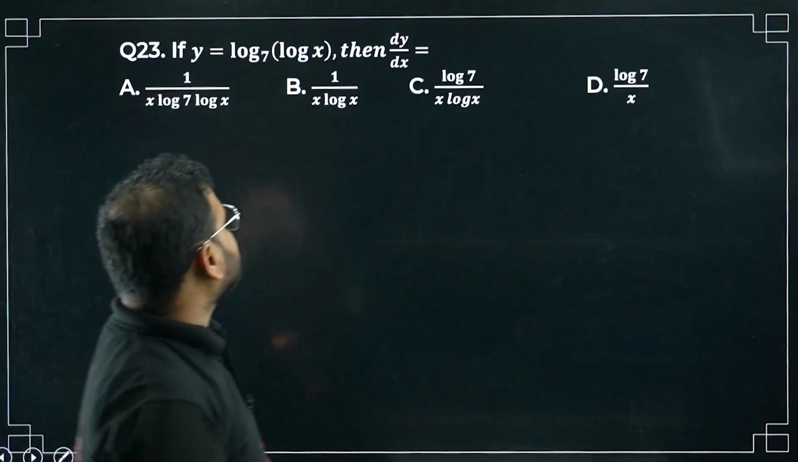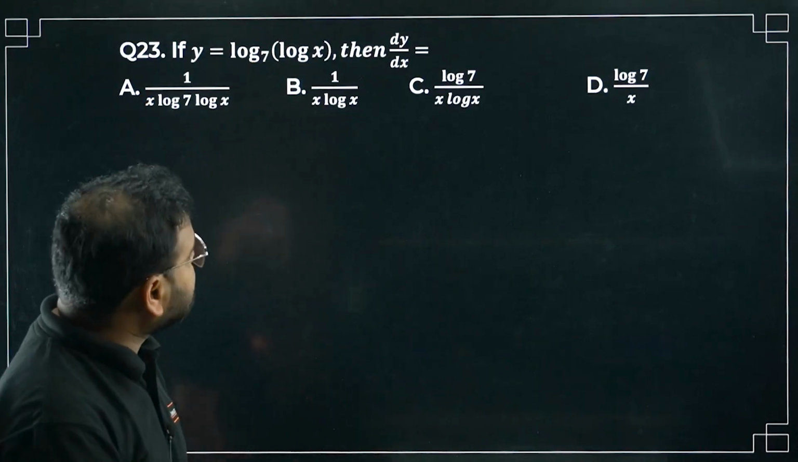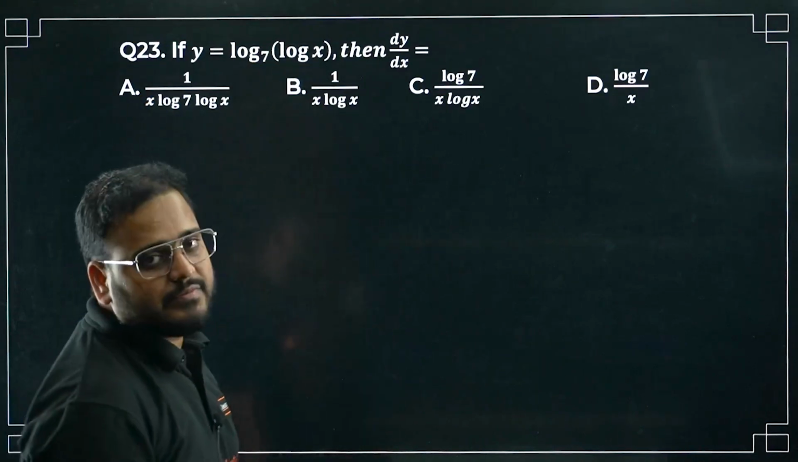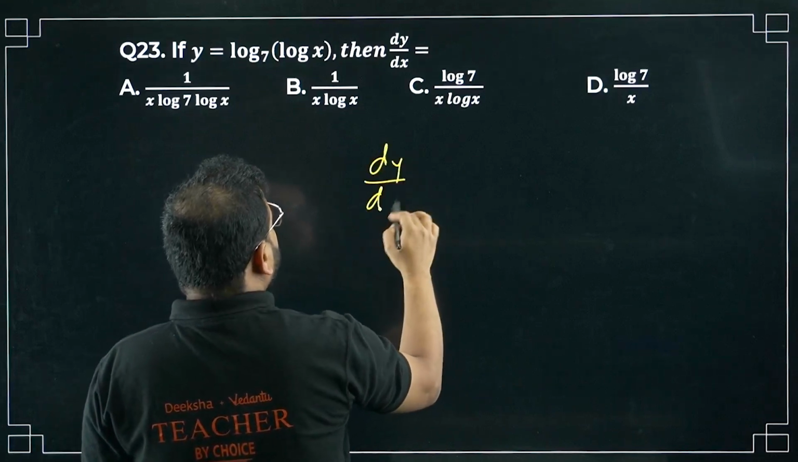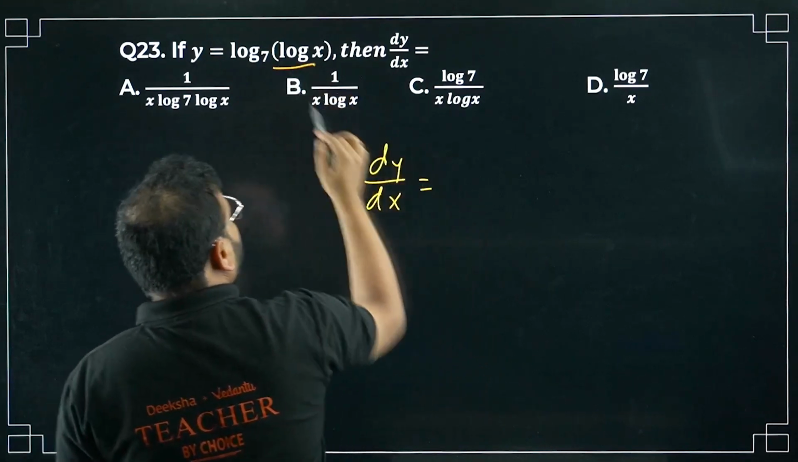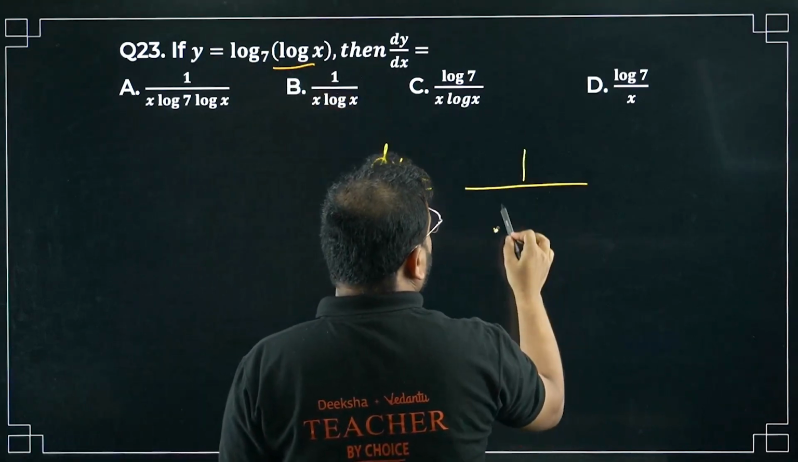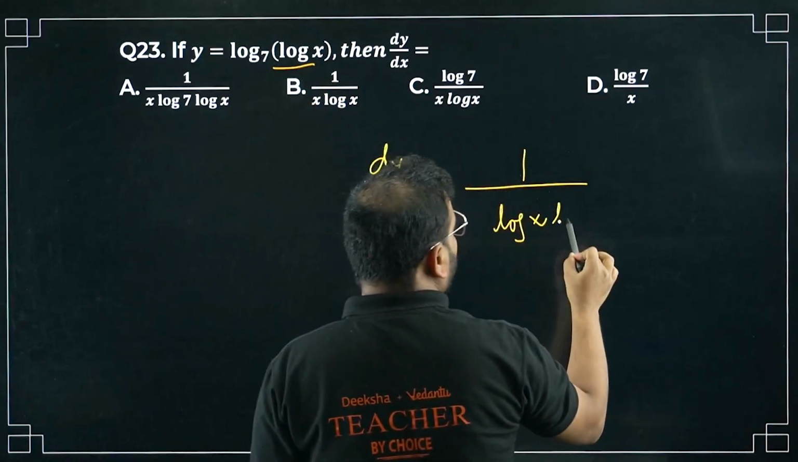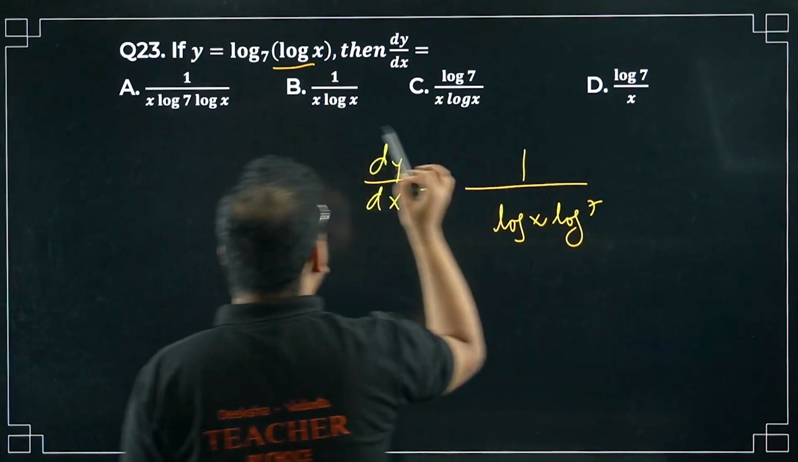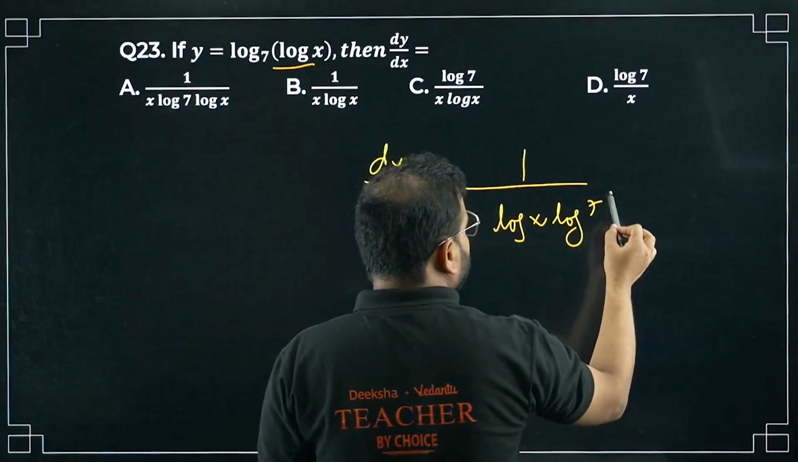If y equals log x with the base 7, then find the derivative. Very simple. The dy by dx formula is there, bacha, right? Whatever is in the log will come in the denominator. So write like this: log x will come first, then ln a will come, so log of 7 will come. And then you'll have to apply the chain rule.